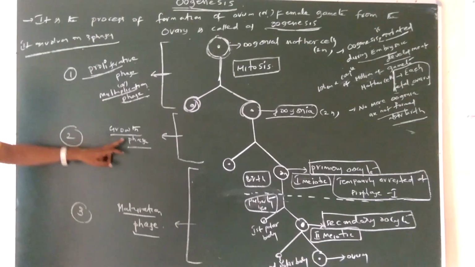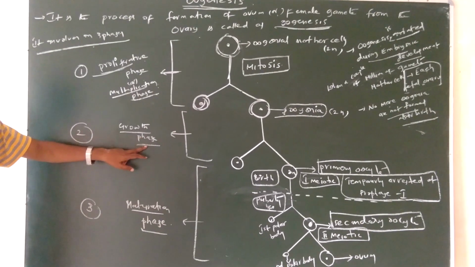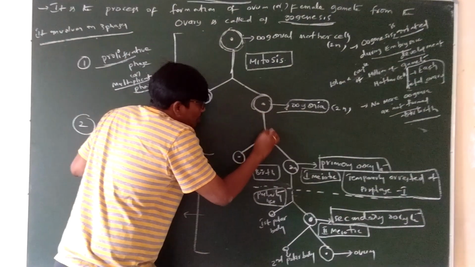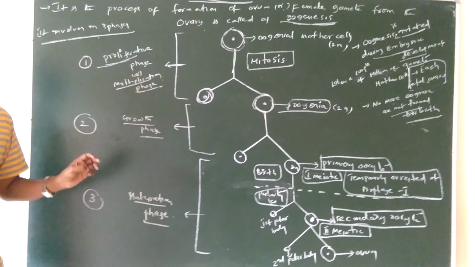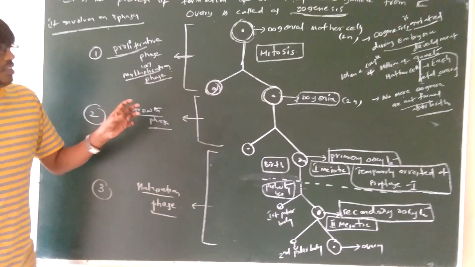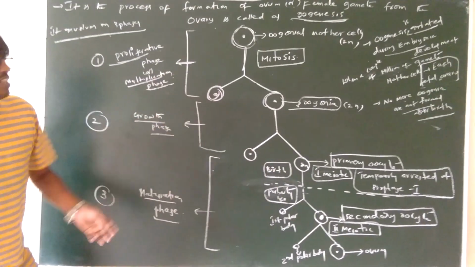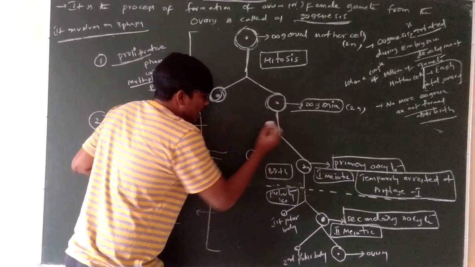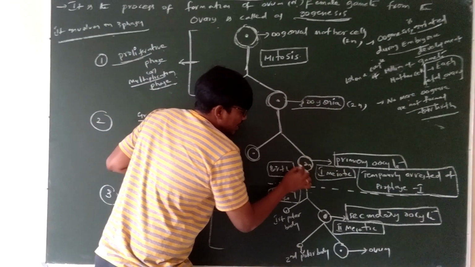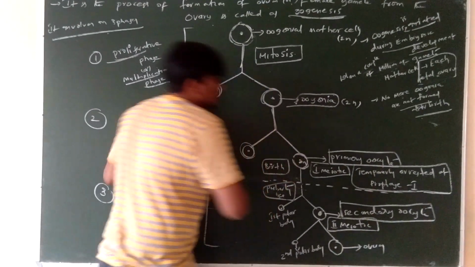The second phase is called the growth phase. In this phase, only one oogonial cell accumulates food material and grows to almost double in size, and forms a primary oocyte.